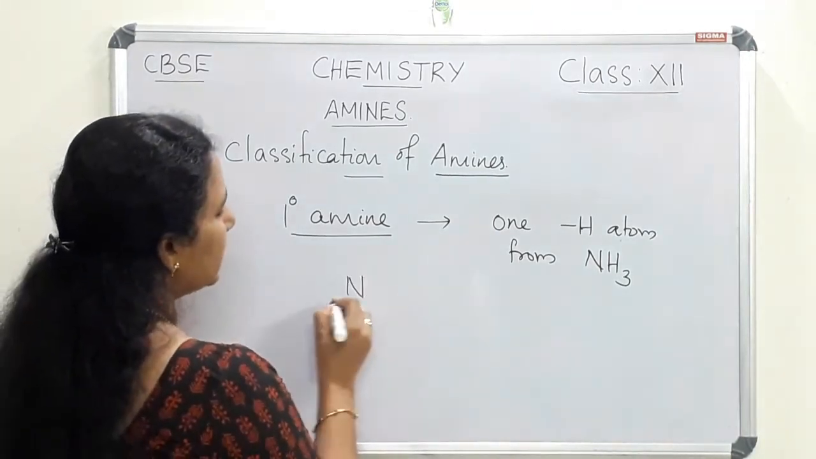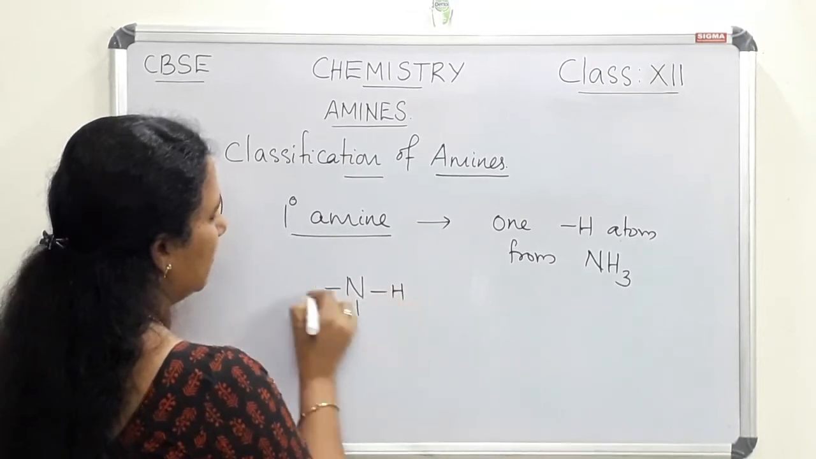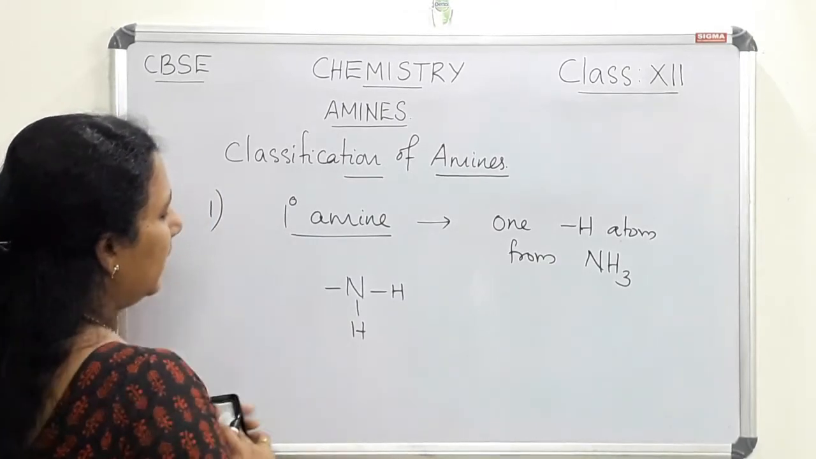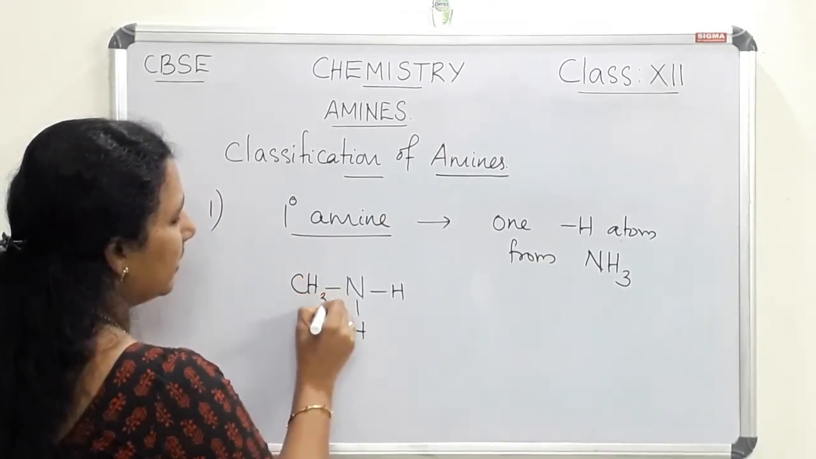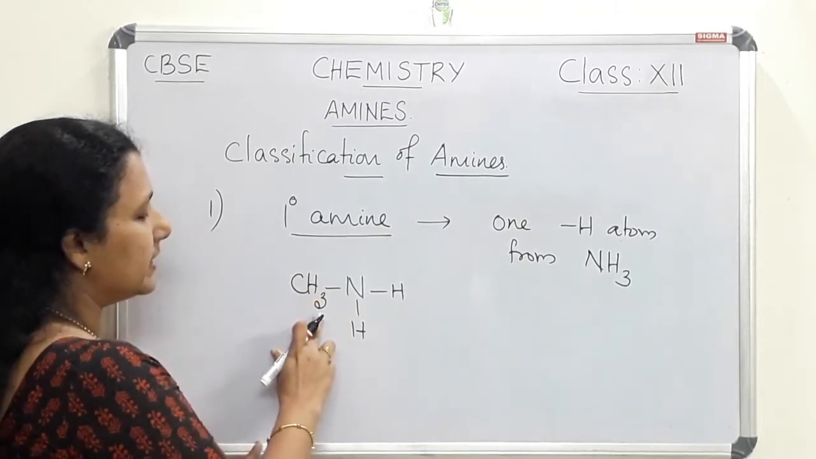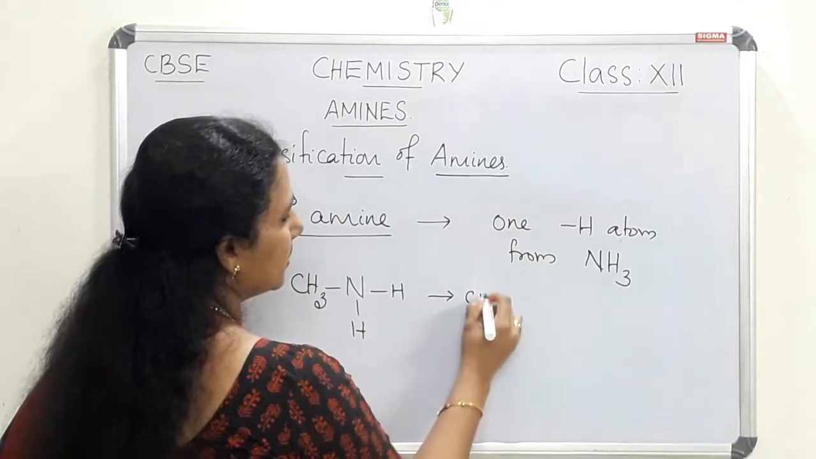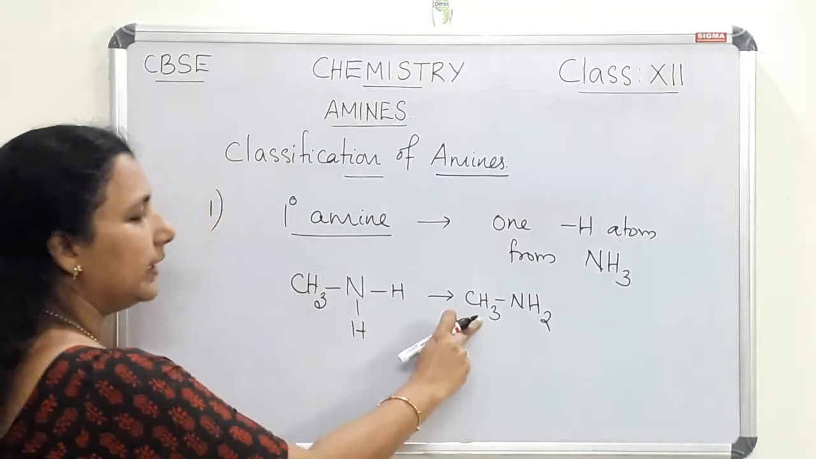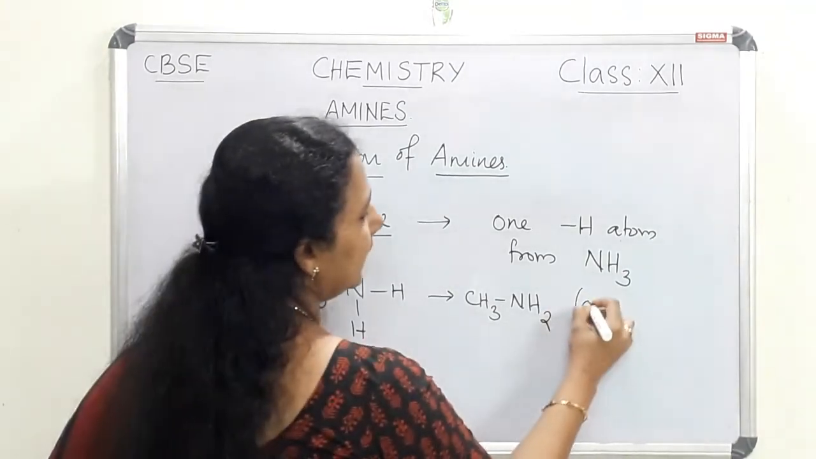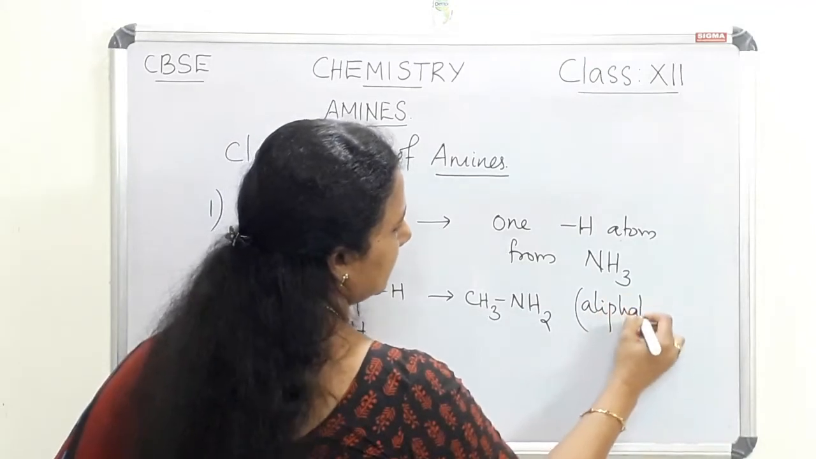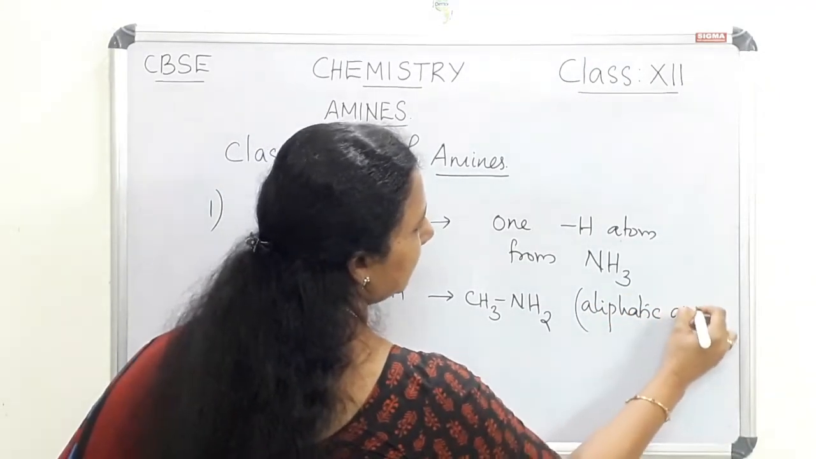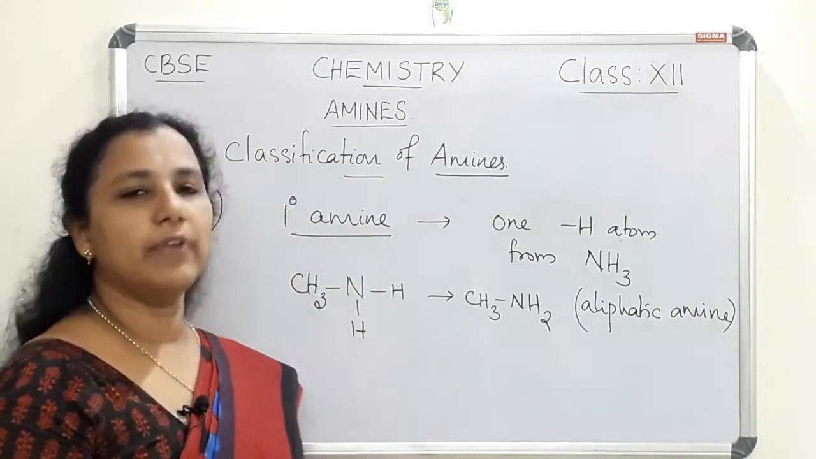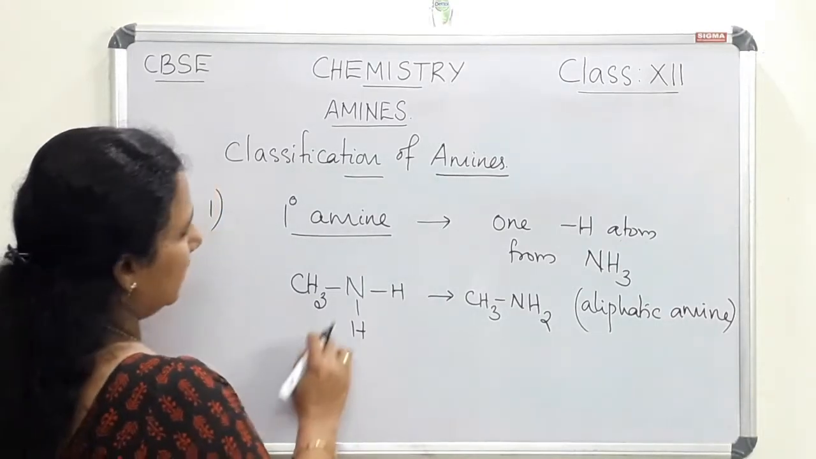So if ammonia is NH3, and one hydrogen atom is replaced by an alkyl group like a CH3 group, we will get CH3NH2. Since it is replaced by an alkyl group, we can say that this is an aliphatic amine. So this is a primary amine.